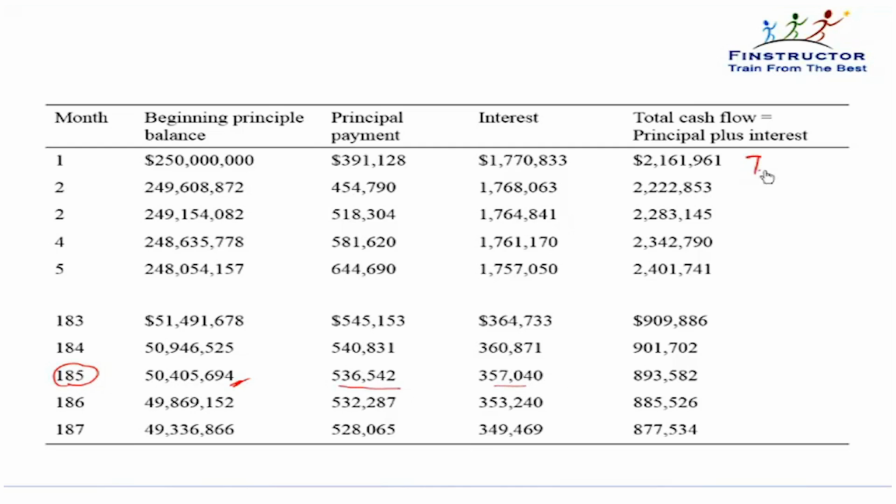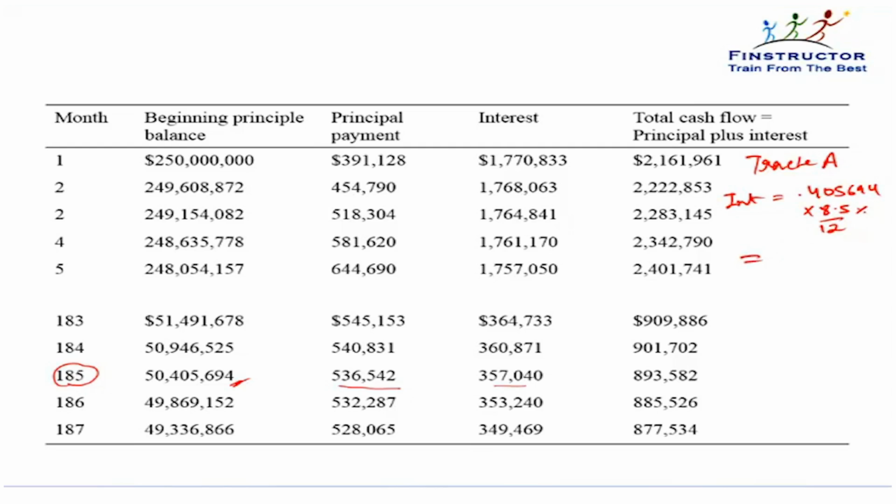Let's again compute the payments to the two tranches. For tranche A, interest will be the outstanding principal, that is $0.405694 million times 8.5% divided by 12.